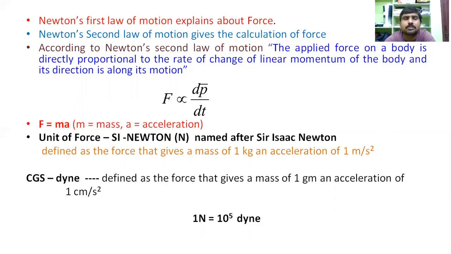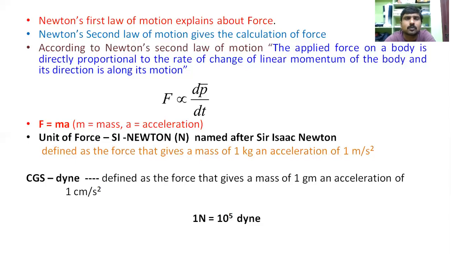The unit of force in the SI system is the newton, named after Isaac Newton. It is defined as the force that gives a mass of 1 kg an acceleration of 1 meter per second square. If a force gives a mass of 1 kg an acceleration of 1 meter per second square, that force is defined as 1 newton. That is in the SI system.